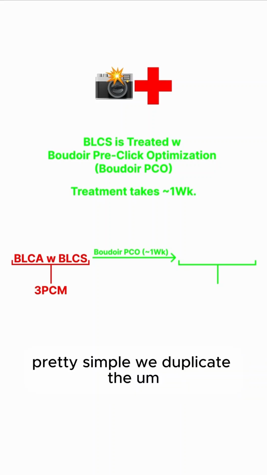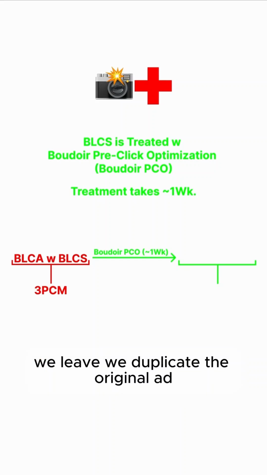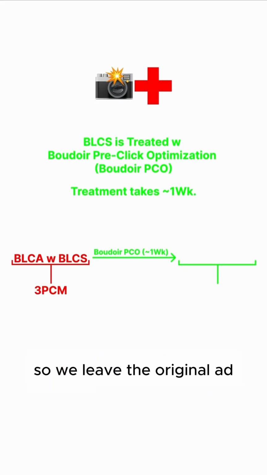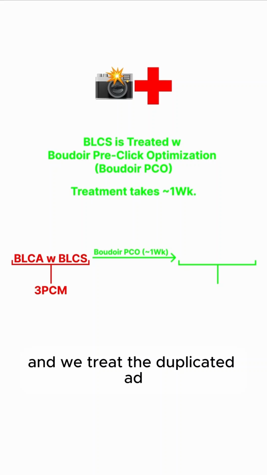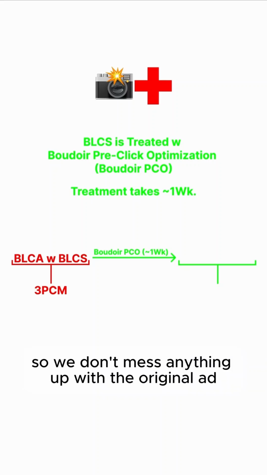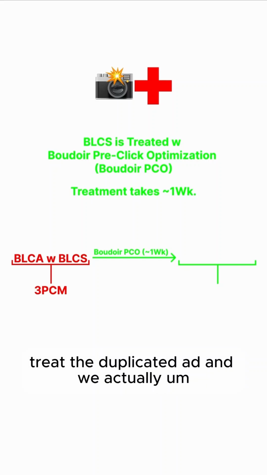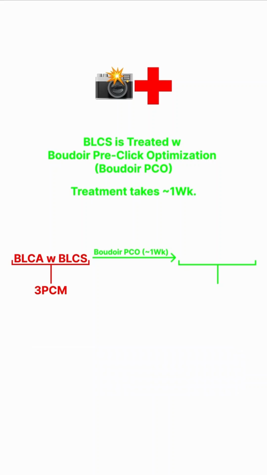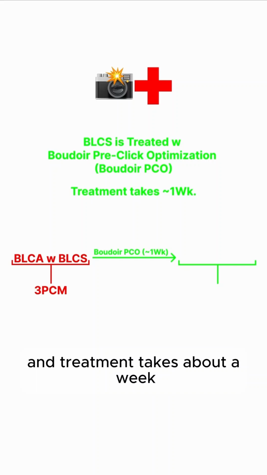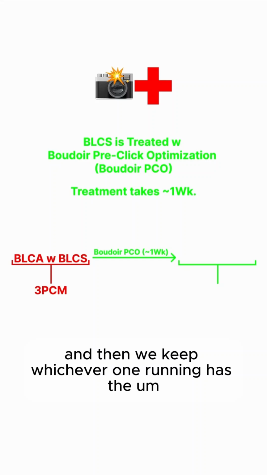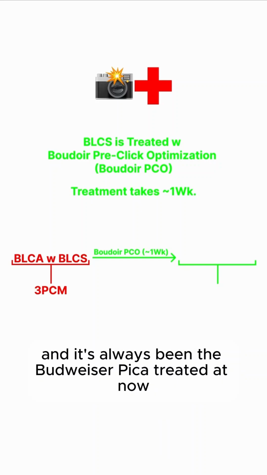We know that because we invented it and we've already done it a bunch. Pretty simple. We duplicate the original ad, so we leave the original ad and we treat the duplicated ad. So we don't mess anything up with the original ad. Treatment takes about a week, and then we keep whichever one running has the best metrics, and it's always been the Boudoir Pico treated ad.